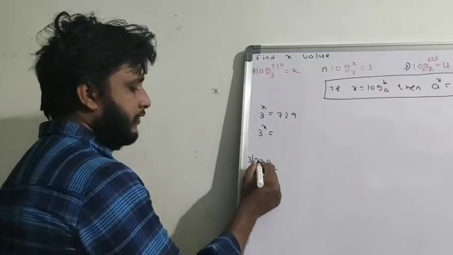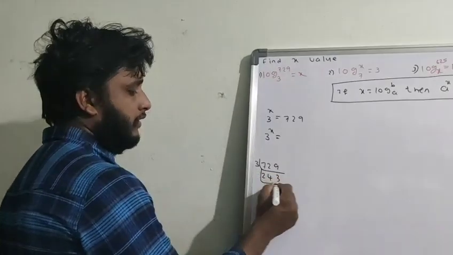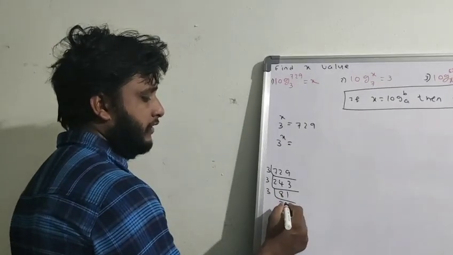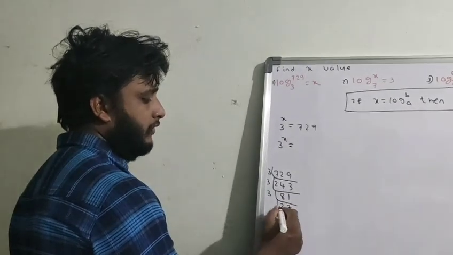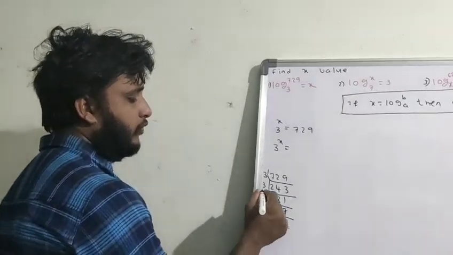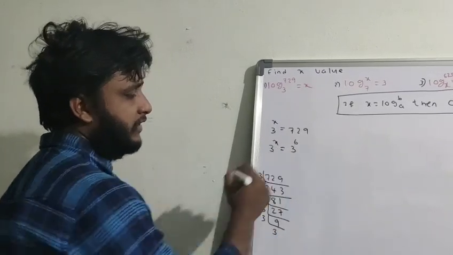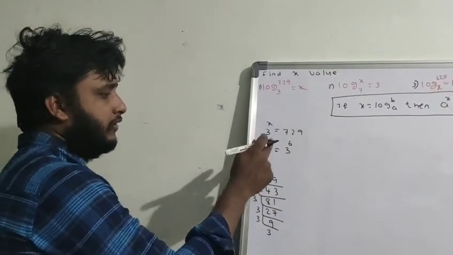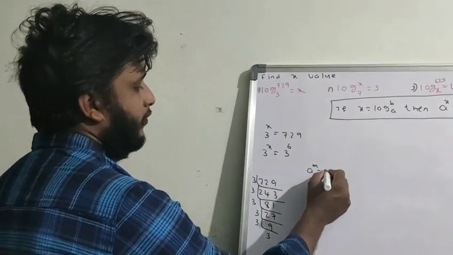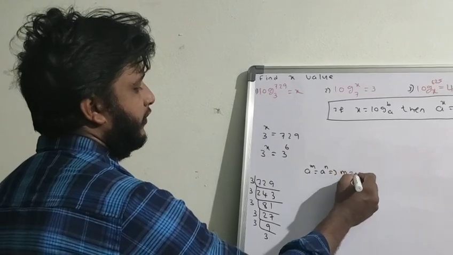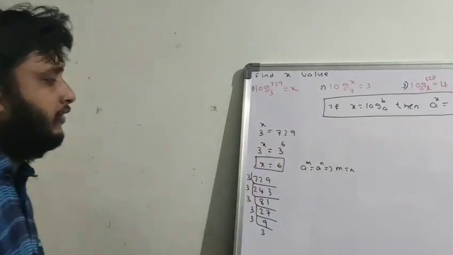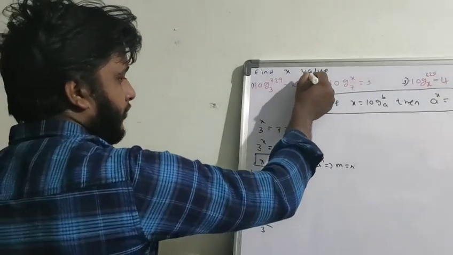So 2 3s are 6, 4 3s are 12, 3 3s are 9, and again 3, 8 3s are 24, 1 3 are 3, 3, 2 3s are 6, 7 3s are 21, 3, 9, 3, 3 are. So 1, 2, 3, 4, 5, 6. So this is nothing but 3 to the power of 6. If you observe, the bases are equal and there is an equal to sign. By using a power m equal to a power n, then you can say that m equal to n. By using that, x equal to 6. This is the way you have to find the x value in this condition.